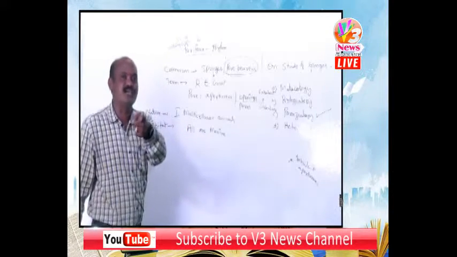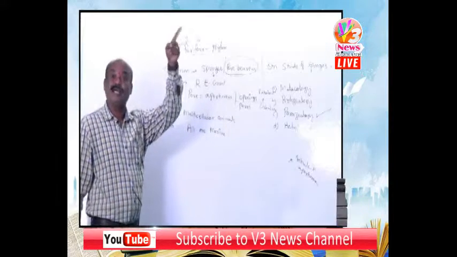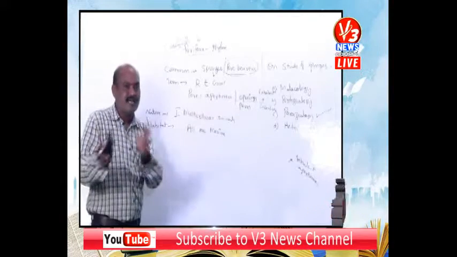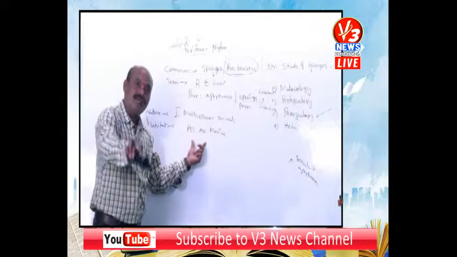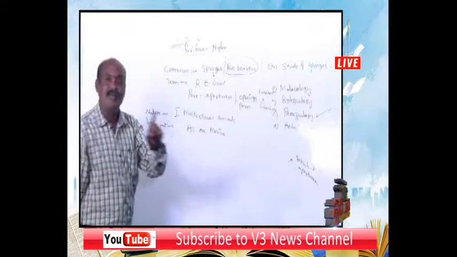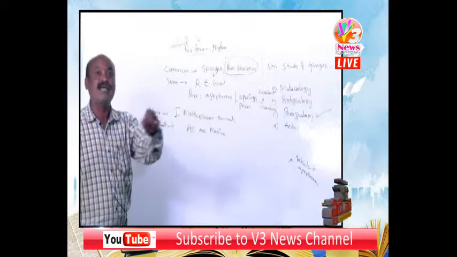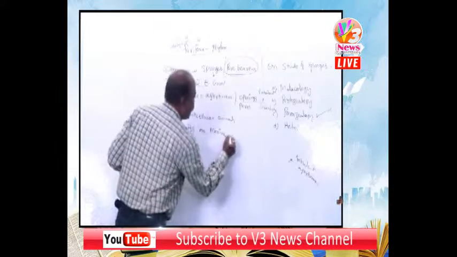Not exclusively. But the phylum Echinodermata is exclusively marine. What is the difference between all are marine and exclusively marine? All are marine in the sense that one exemption is there. What is that exemption?